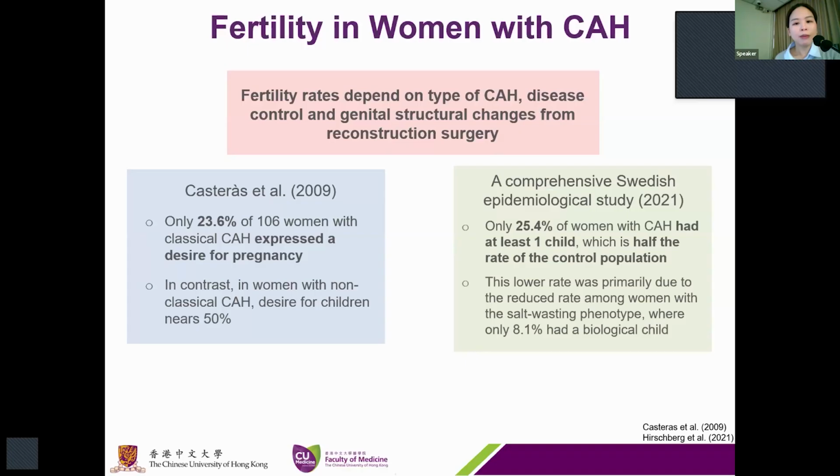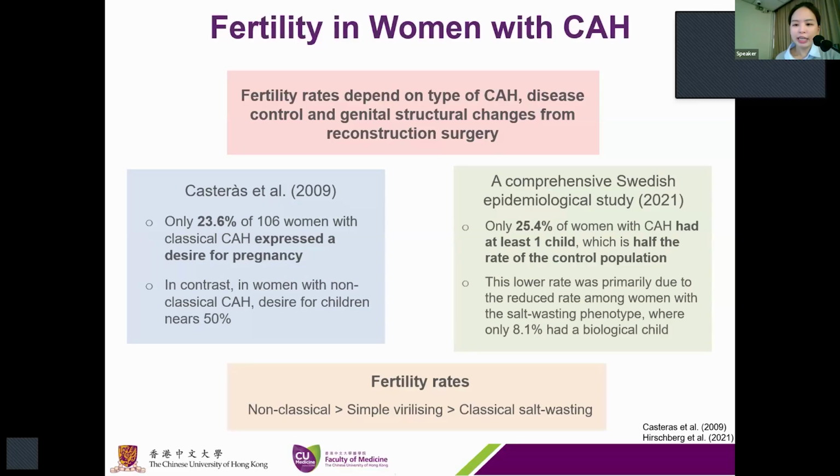The lower rate was primarily due to the reduced rate among women with the salt-wasting type of CAH, where only 8.1% of them had a biological child. In terms of percentage, non-classical type has got the highest rate of fertility, followed by the simple virilization type, and the last is the